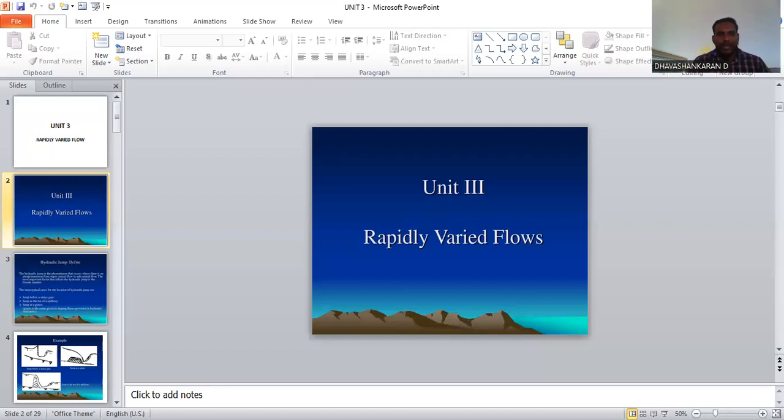Okay, this is the specific energy. Where the curve is at its minimum, that portion is called the specific energy. The specific energy curve will be like this. This curve is called the specific energy curve.